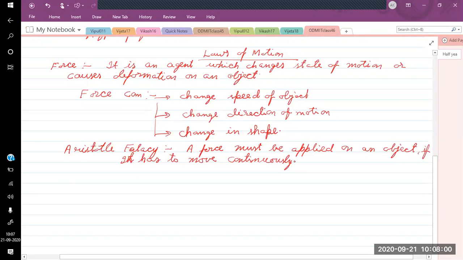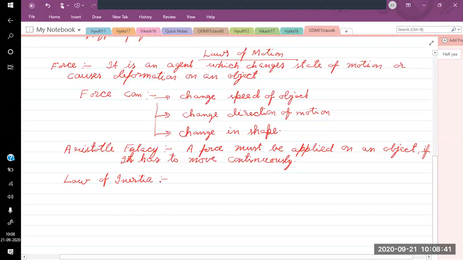Aristotle was in ancient Greece, around 2000 years back. But approximately 500 years back, Galileo did some experiments, and he concluded that force is not required for continuous motion. If you do not apply any force, then the object keeps on moving for infinite time. That was the law given by Galileo, which is called the law of inertia. So we will discuss that. What is the law of inertia? It was given by Galileo.